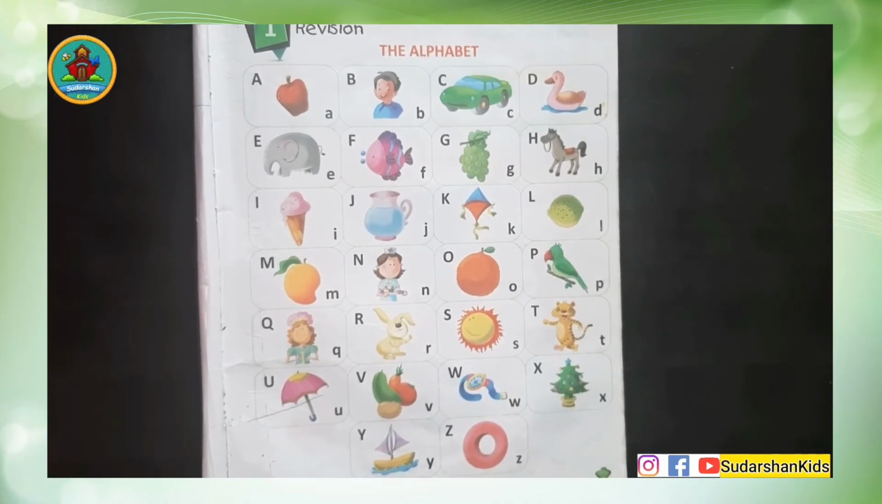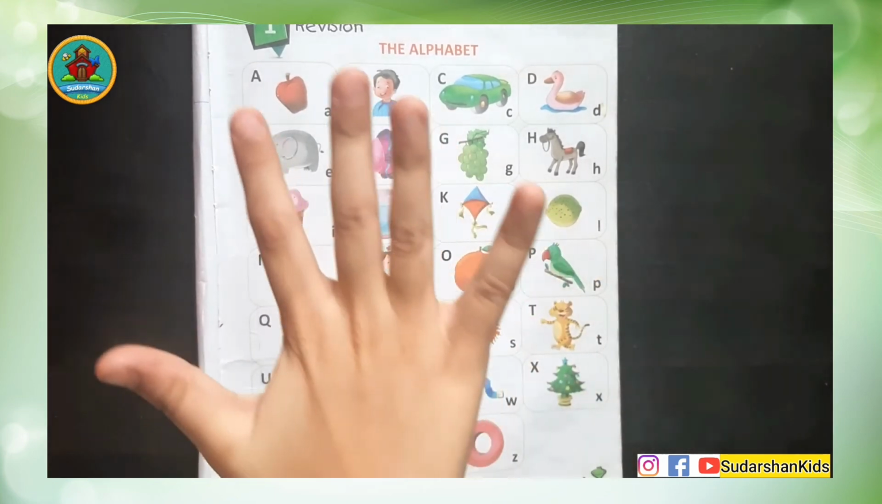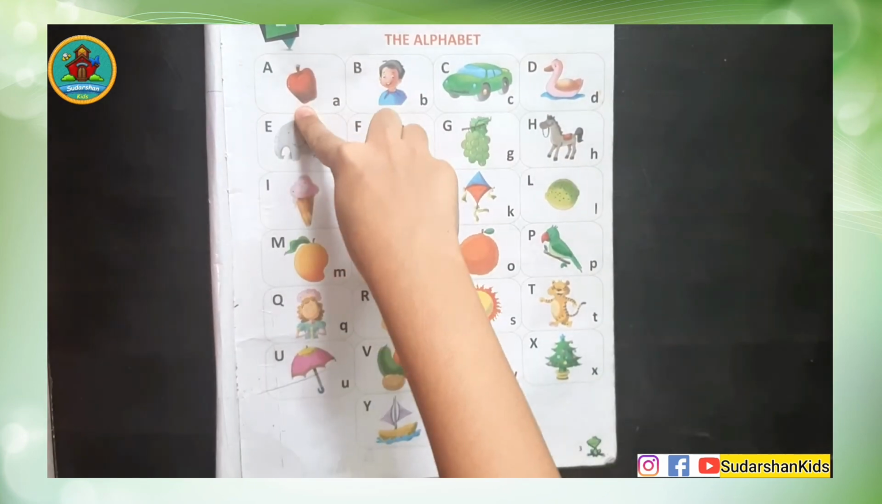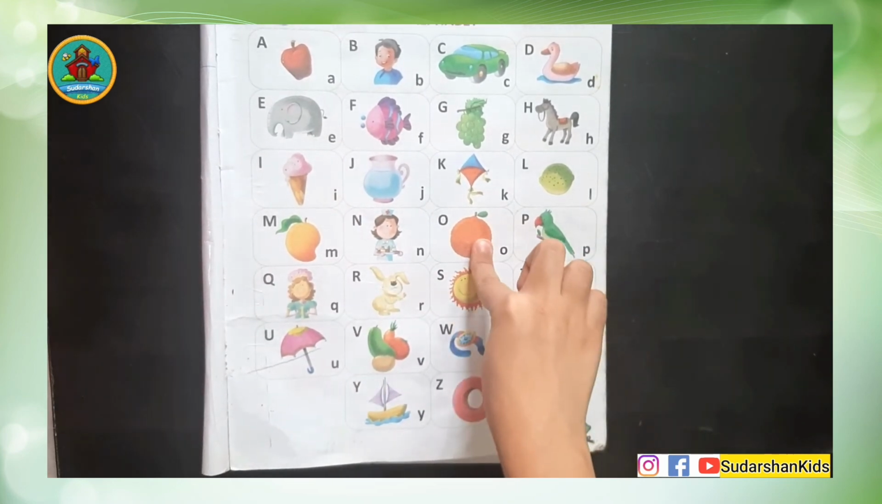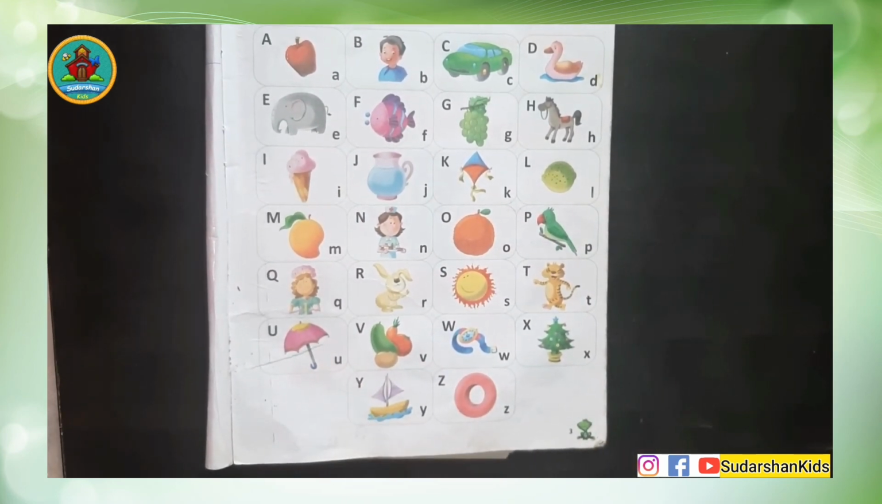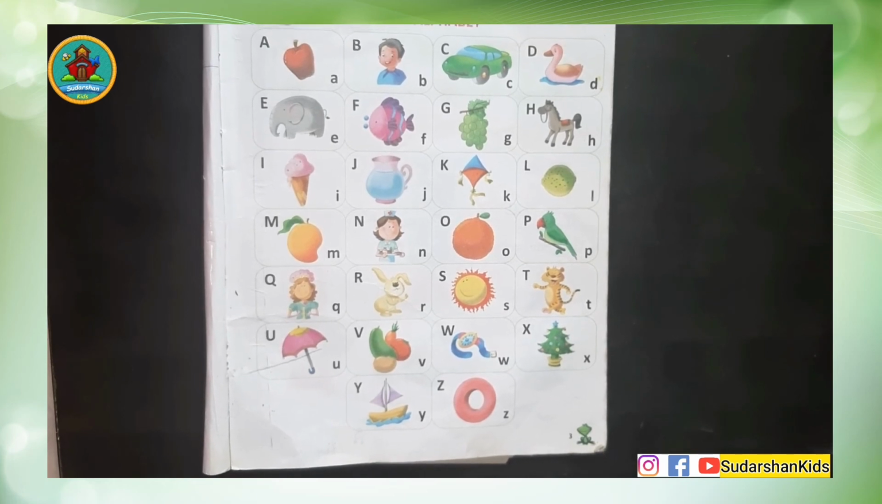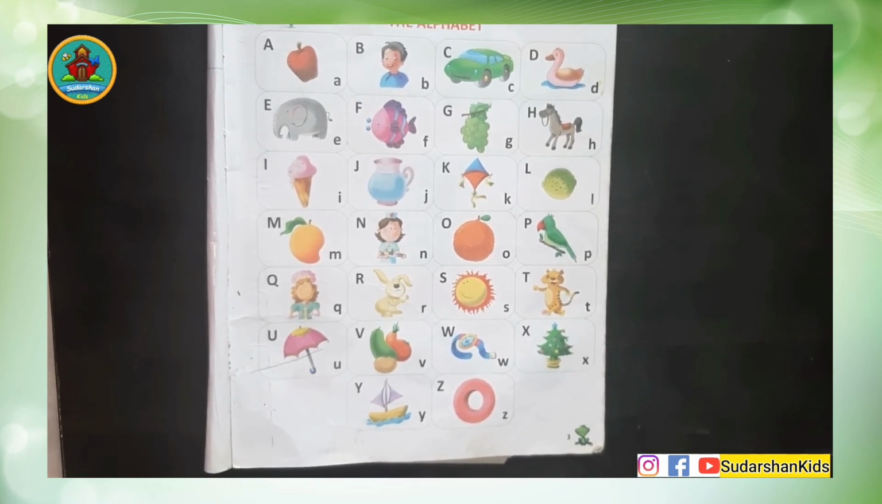So how many vowels are in an alphabet? 5. A, E, I, O, U. Good. And how many consonants? 21. Good.